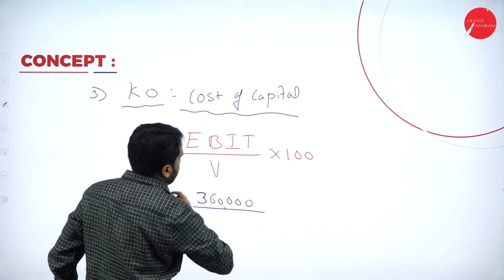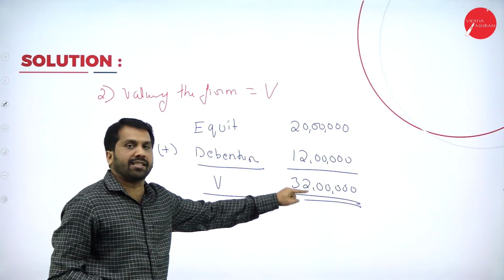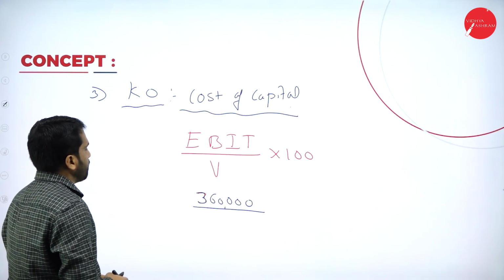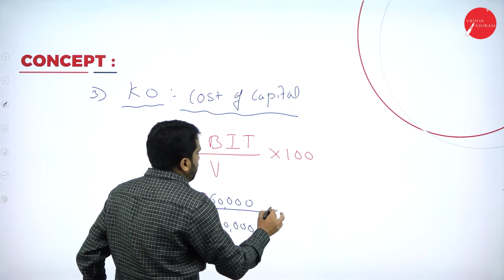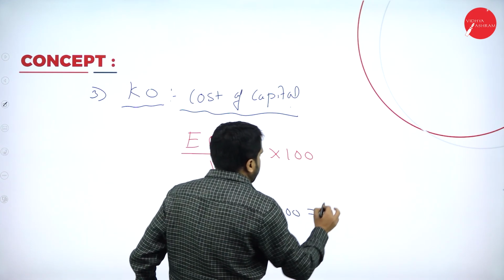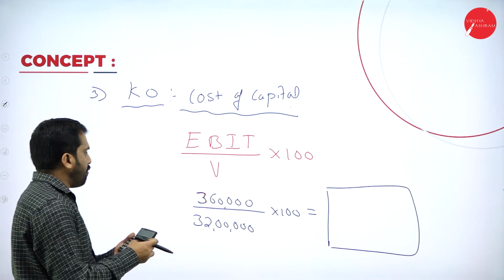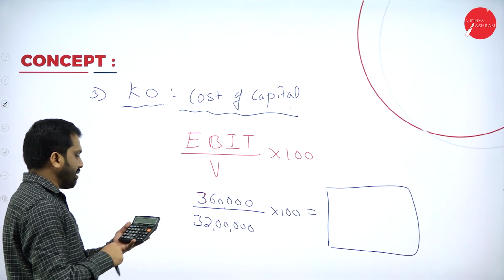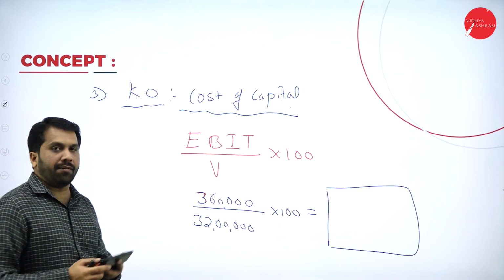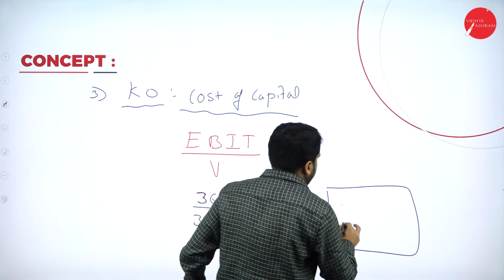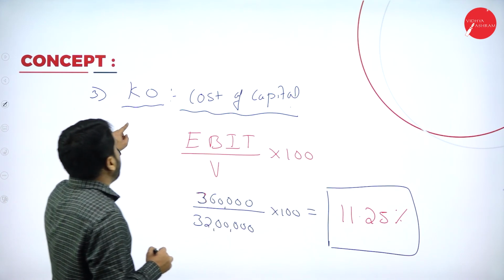What is the value of the firm? The value of the firm, just now we found out, is 32 lakh. Multiplied with 100, you will get your answer. So if you go for this, 3,60,000 divided by 32 lakh into 100, I got 11.25%. This is cost of capital.